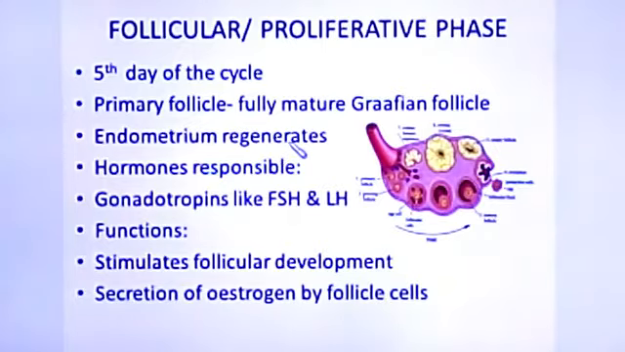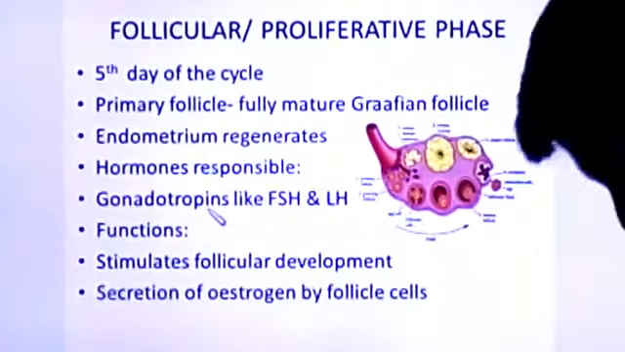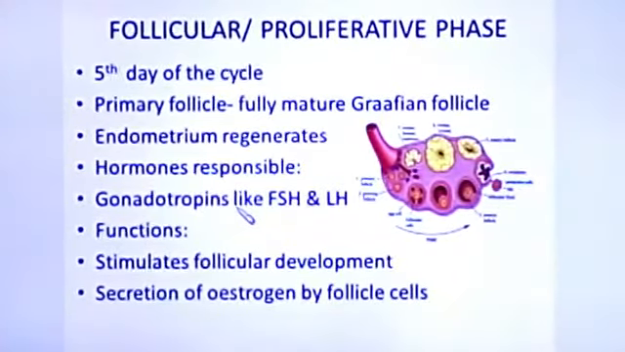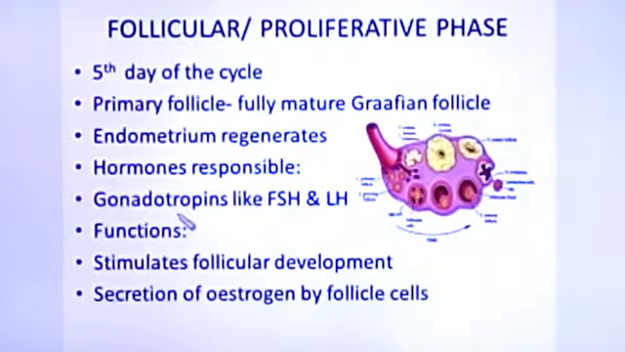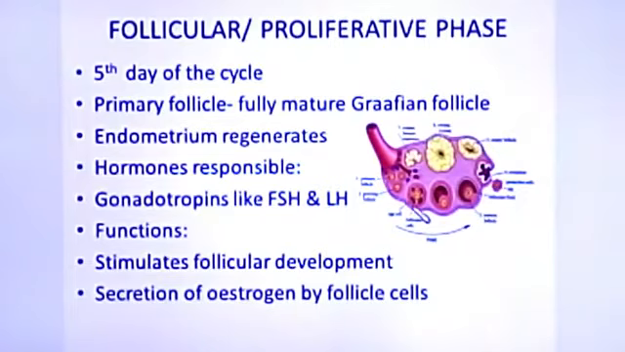So the endometrium regenerates. The hormones that are responsible for this process are gonadotropins. Gonadotropins are those hormones which are secreted from the pituitary gland. So FSH and LH, follicle stimulating hormone and luteinizing hormone. These two hormones are responsible for the changes that occur in the ovary and in the uterus. The primary follicle changing into the Graafian follicle takes place in the ovary. Endometrium regeneration takes place in the uterus.